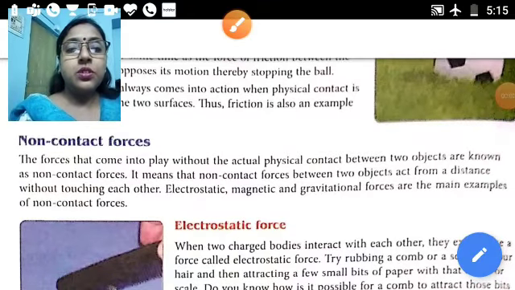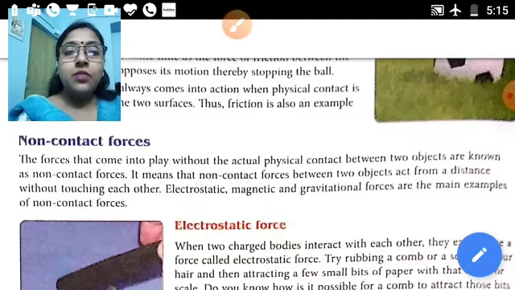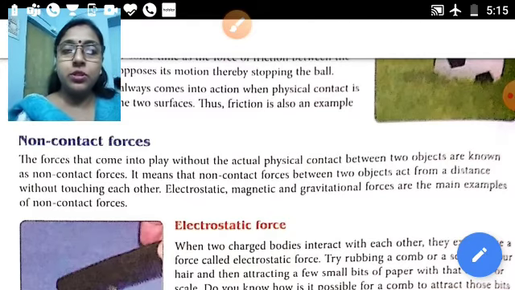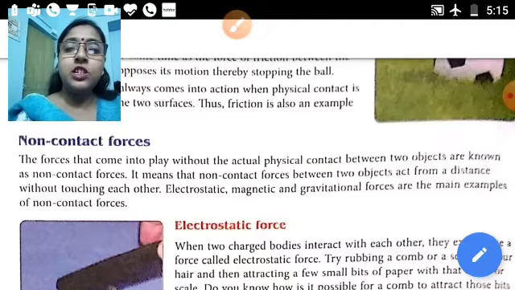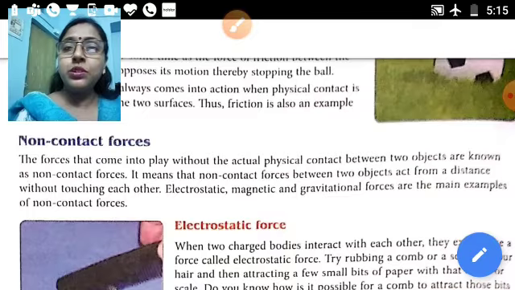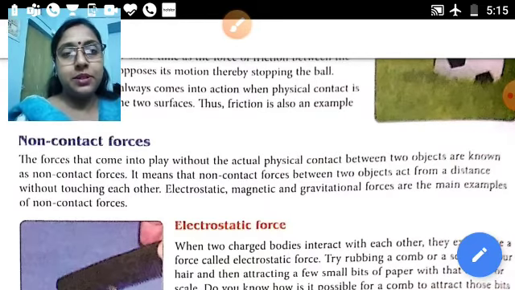Non-contact forces. In this video we will discuss non-contact forces. Forces are of two types: contact forces and non-contact forces. Earlier you studied contact forces, that means forces that arise with actual physical contact, whereas non-contact forces take place without actual physical contact. Contact forces have two examples, muscular force and frictional force, whereas non-contact forces have three examples: electrostatic force, magnetic force and gravitational force.